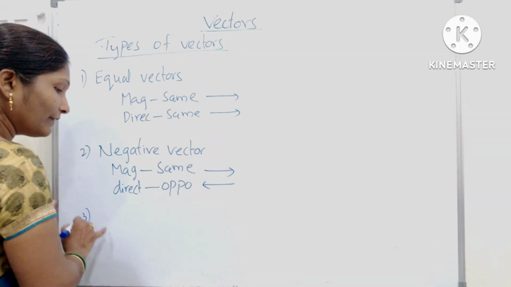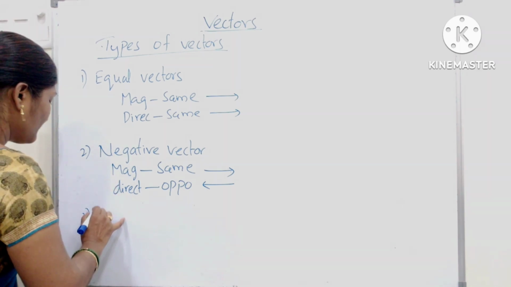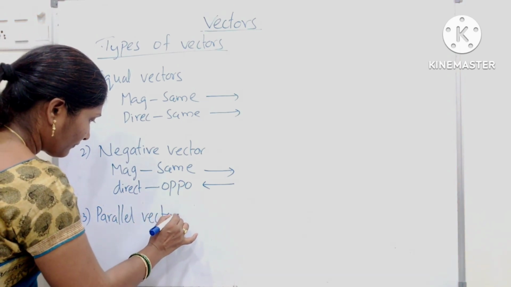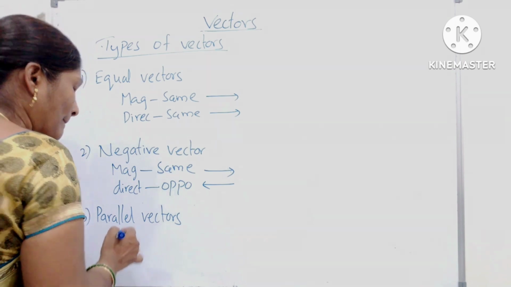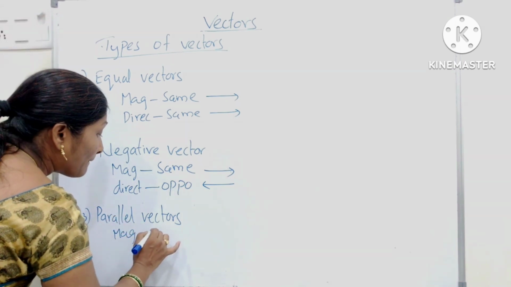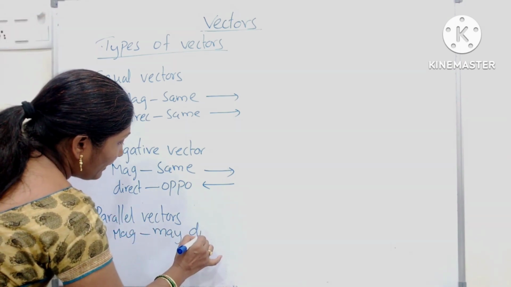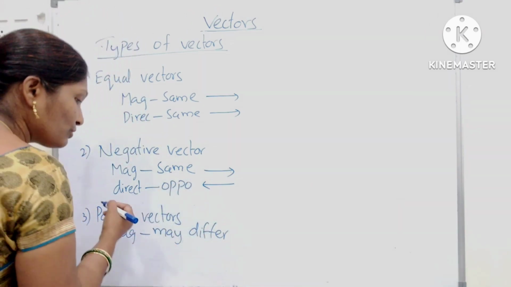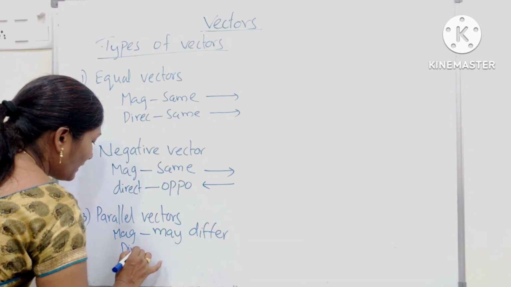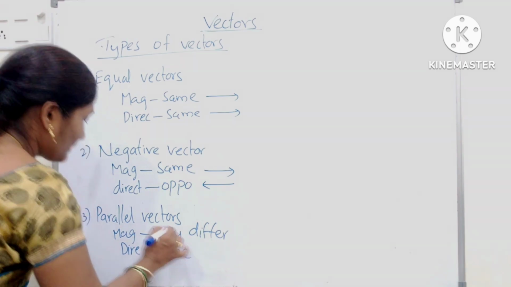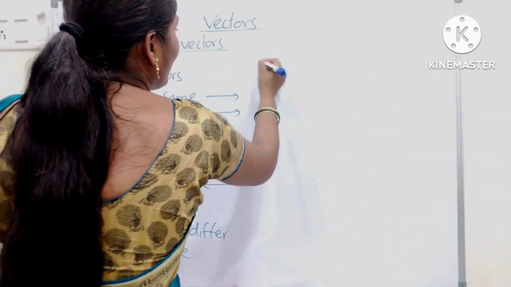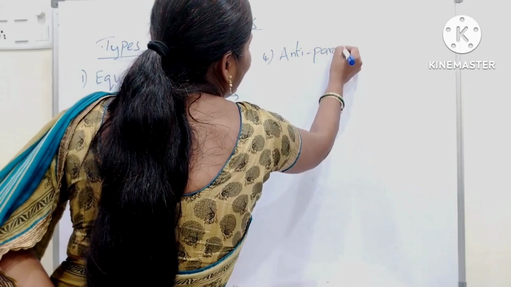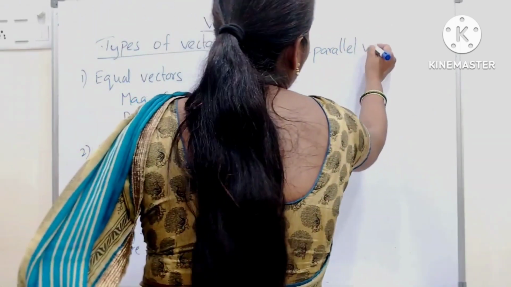And next, third one, parallel vectors. Here, magnitude may differ. Magnitude same ఉండొచ్చు ఉండకపోవచ్చు. But direction must be same. Next, fourth one, anti-parallel vector.